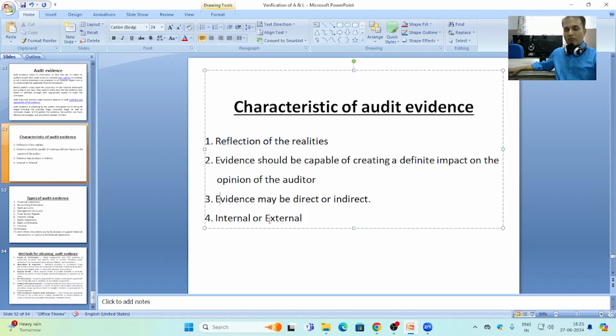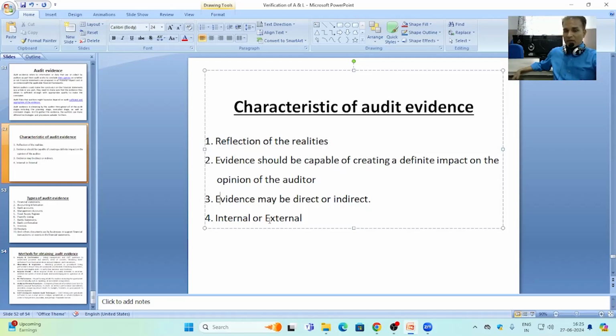For example, the cash book is maintained by the client business, it is internal evidence for the cash verification. But the passbook maintained by the bank or bank statement provided by the bank is an external audit evidence that is provided by the bank itself, and it is from the outside of the business.